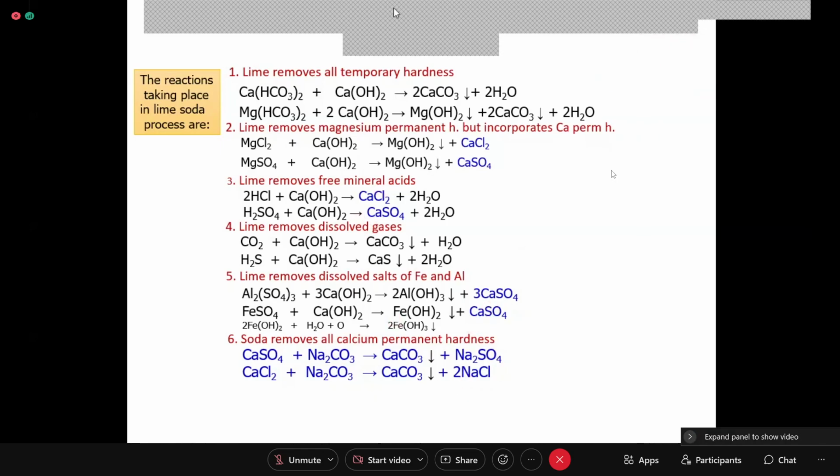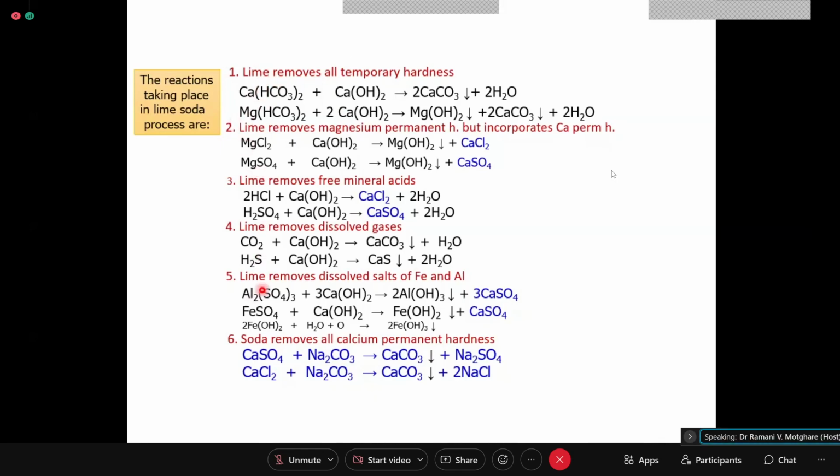So what is the important part? Lime removes five types. Every one of you should write this. And I am asking you to write it in your notebook at least 3 times so that you get to know. After all, you have to solve the numericals and you have to write the reactions. So it is all up to you whether you want to score marks or not.